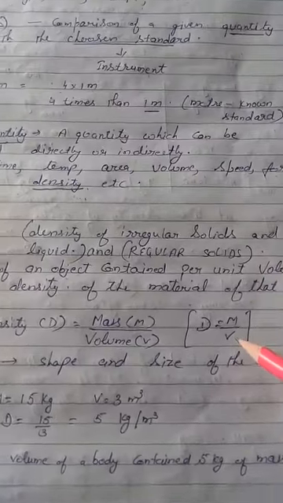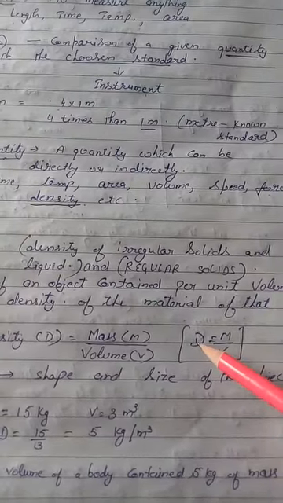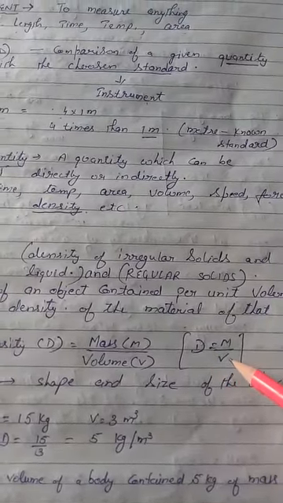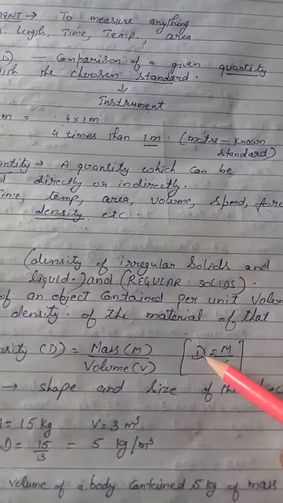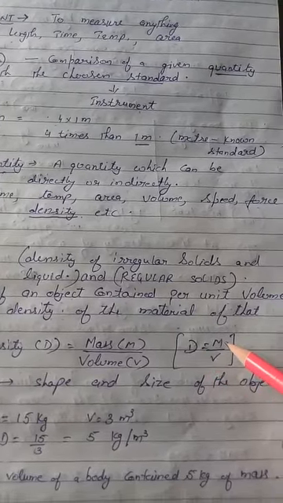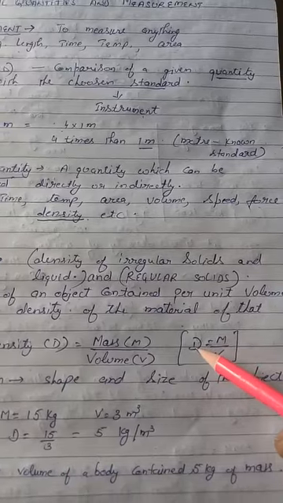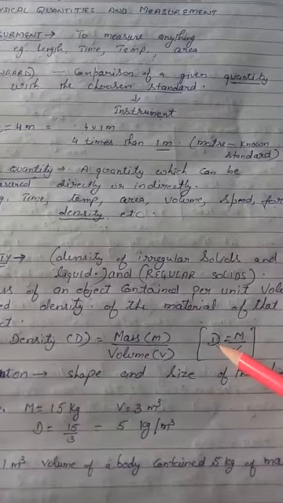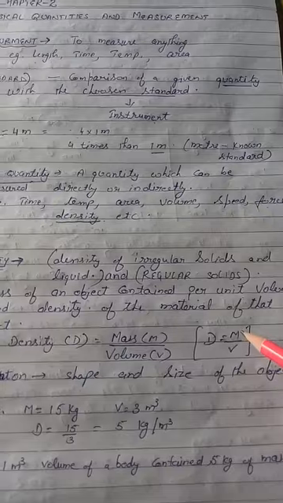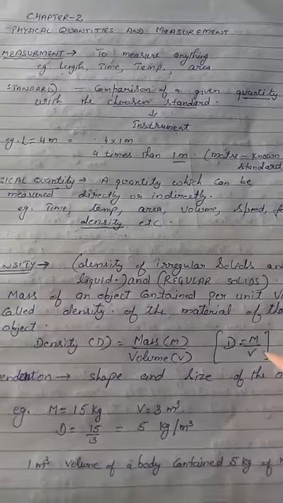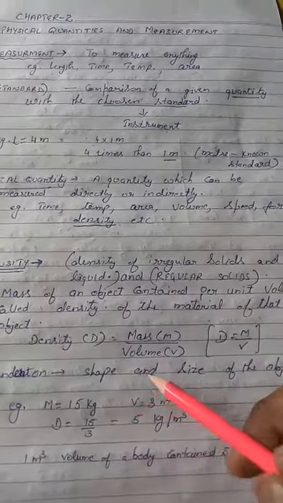You can see that from the formula, if the volume is increased then density will be decreased because it is inversely proportional to the volume, and if the mass is increased then density will be increased. Mass decreased then density will also be decreased. So that is the dependence of density on mass and volume. So keep in your mind it does not depend upon the shape and size.